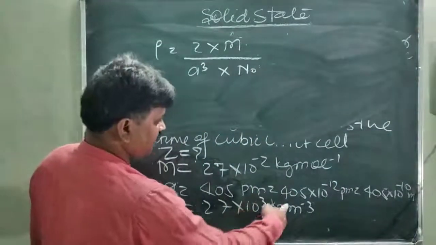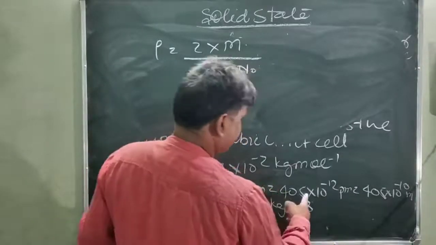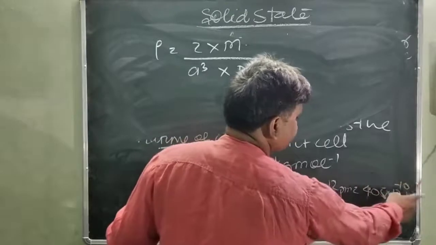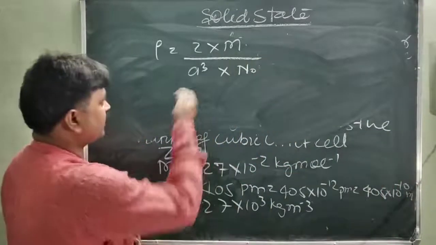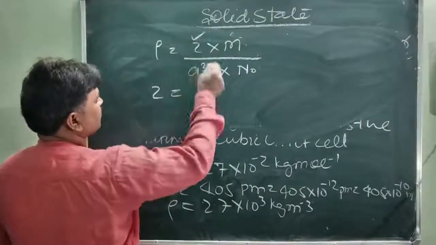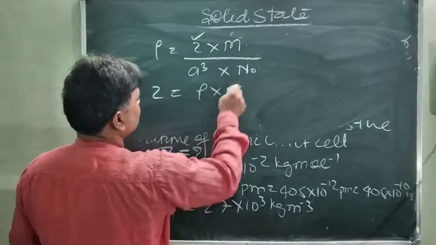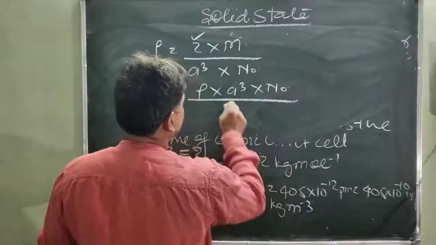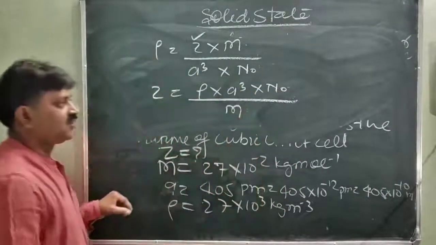Here 405 pm is 4.05 into 10 power minus 10 meter. We are taking it in meters. So Z is equal to density into A cube into N0 upon atomic mass M. Now put the values.